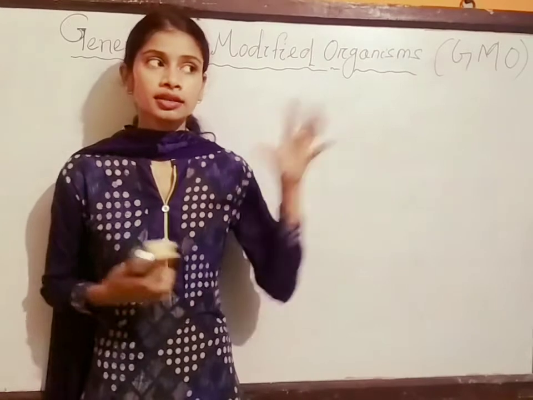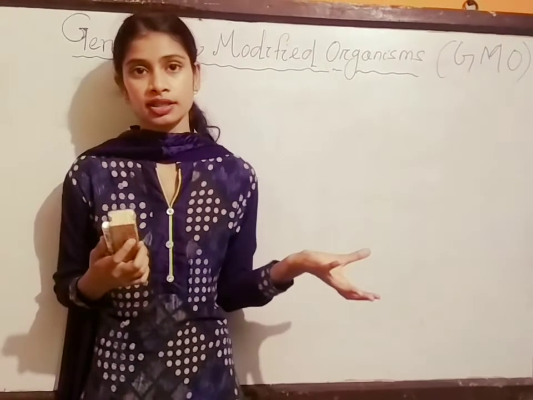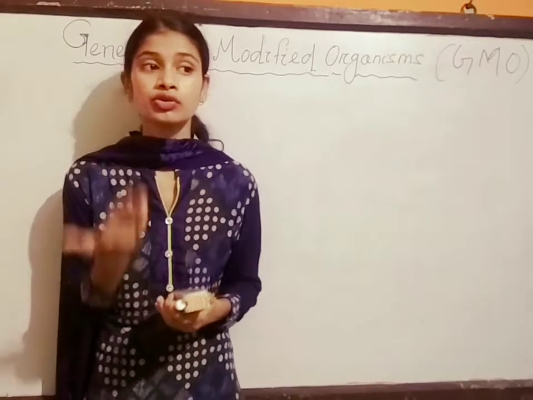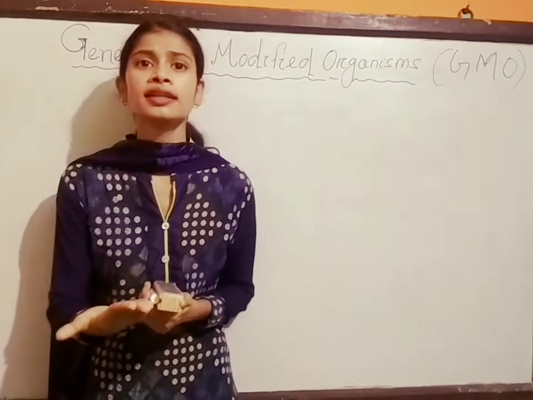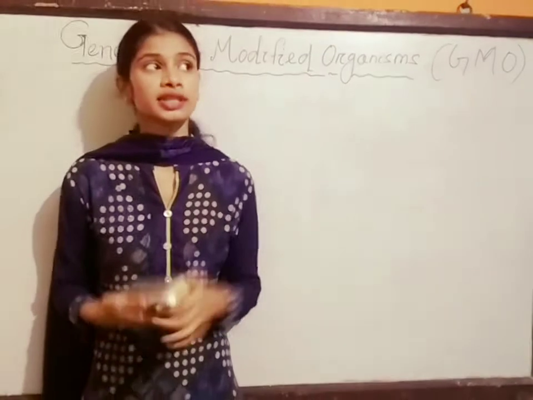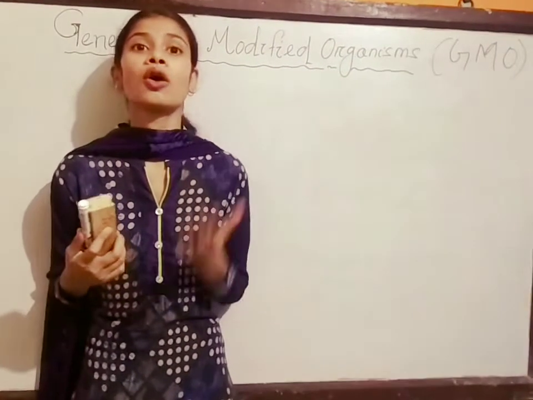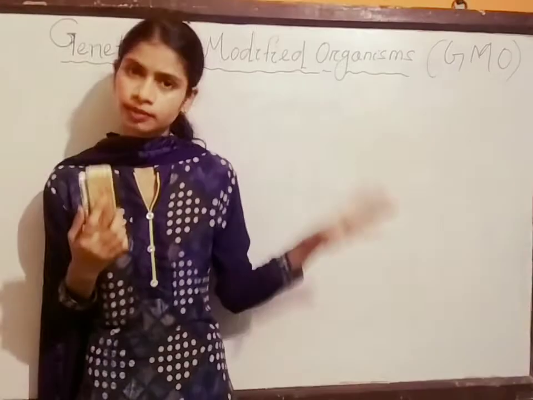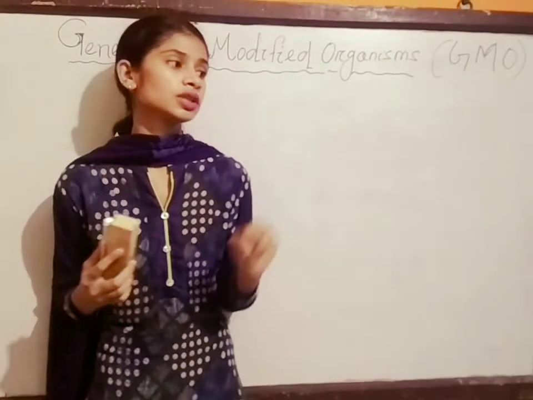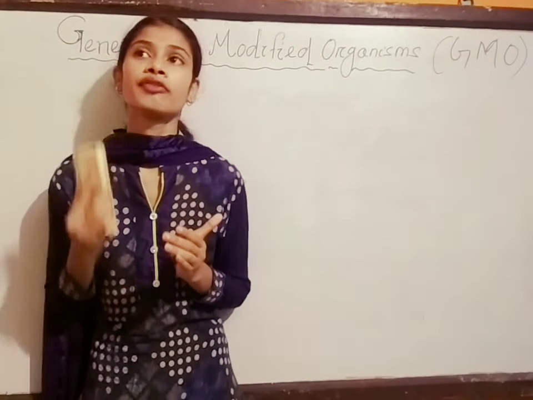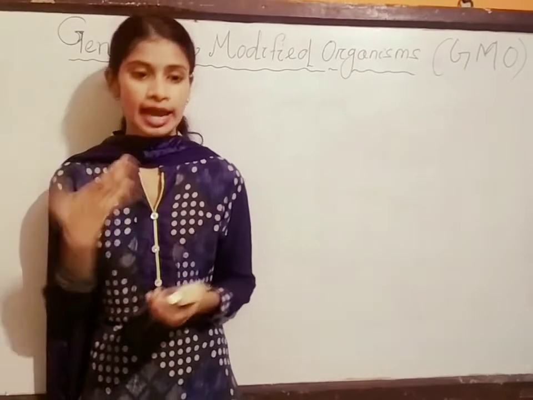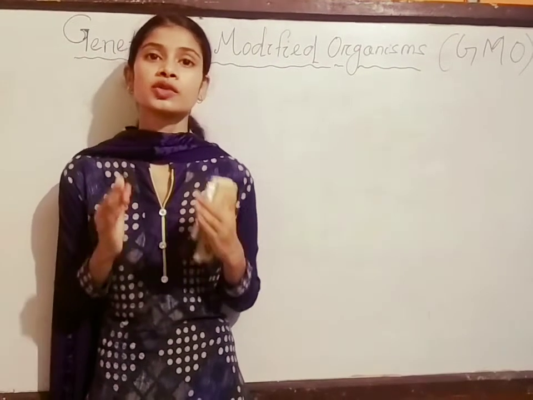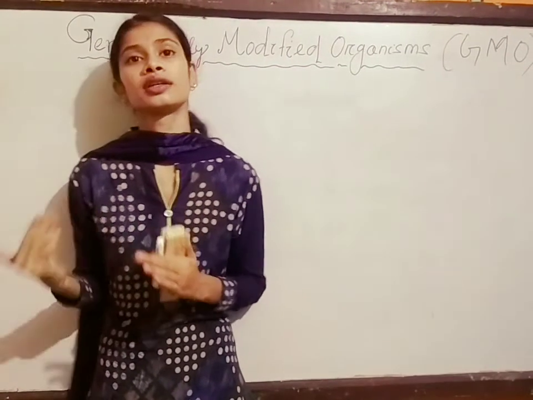Then the fowl gets a recombinant gene and produces different characters, like producing an adequate amount of flesh and eggs. So this fowl will be called a genetically modified organism. This is a genetically modified bird or animal. So these genetically modified animals, plants or microbes are modified by genetic engineering techniques.